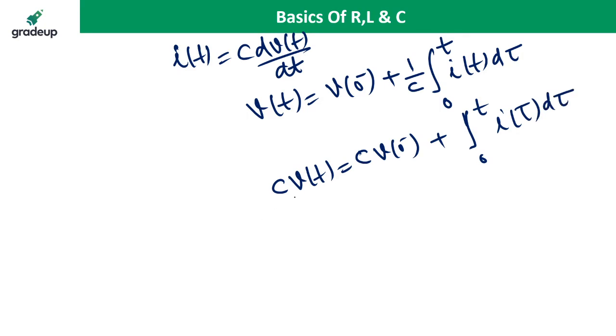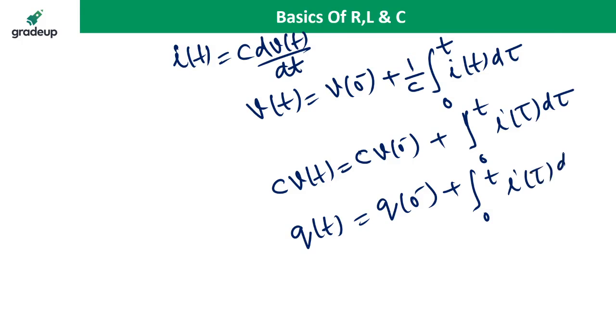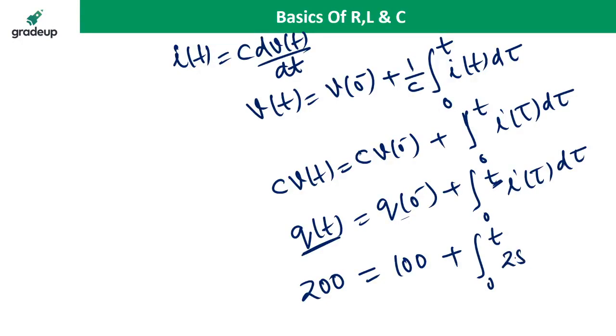So CVT is the QT. QT is equal to Q0 plus the integral from 0 to T of I(tau) d tau. QT, the charge requirement, is 200. Initial charge is 100 microcoulomb plus the integral from 0 to T. We have to calculate the time. I(t) is 25 milliampere, d tau. If you integrate, you get the answer.